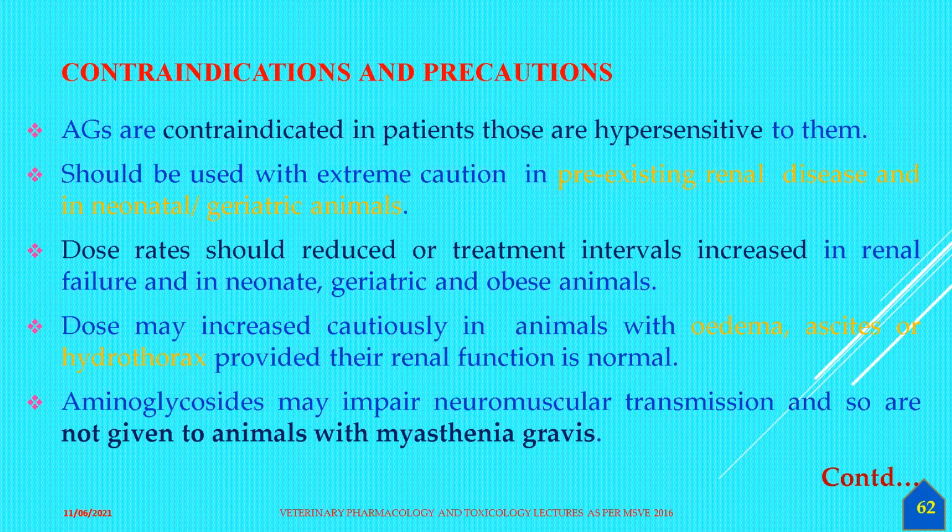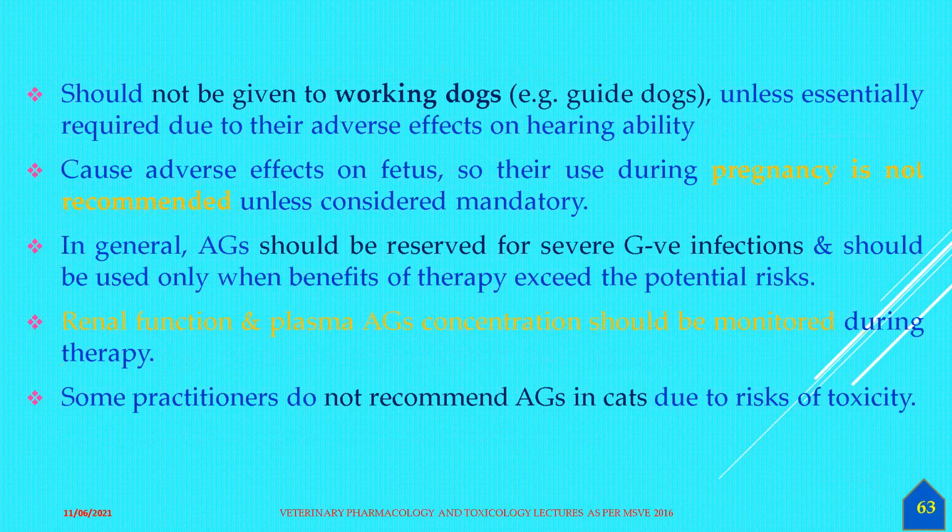Aminoglycosides may impair neuromuscular transmission and so are not to be given with myasthenia gravis, of course a very rare disease, and should not be given to working dogs, especially guide dogs, due to their adverse effects, especially hearing impairment. They should not be used during pregnancy because they pass the placental barrier.